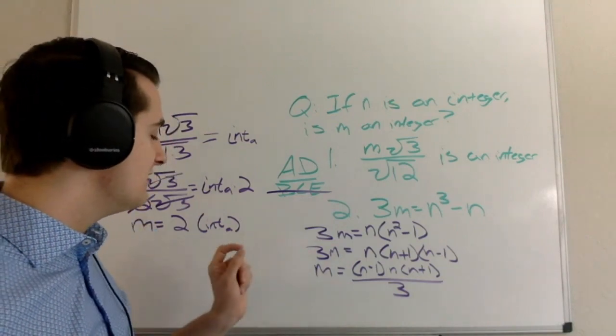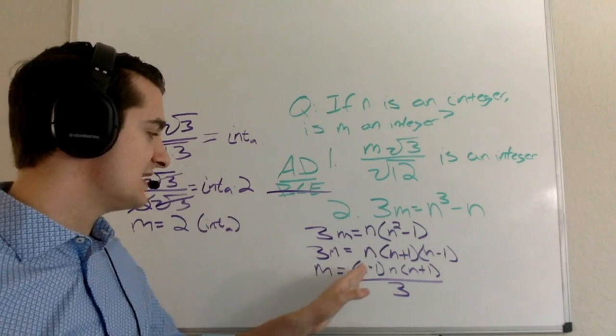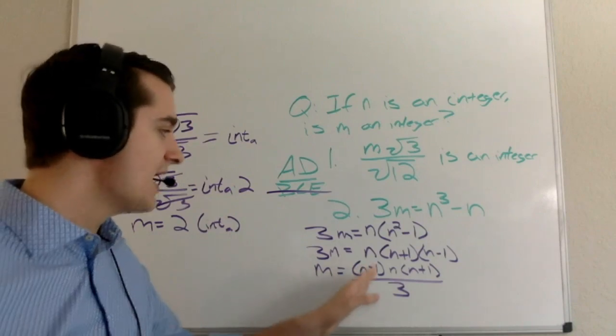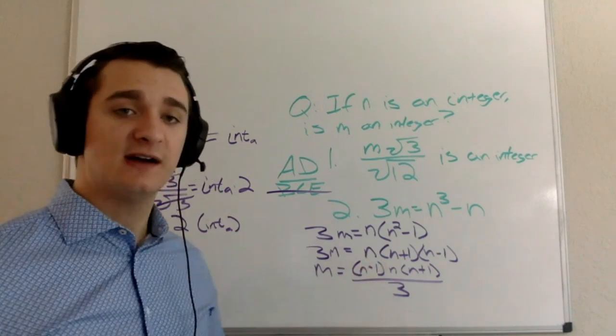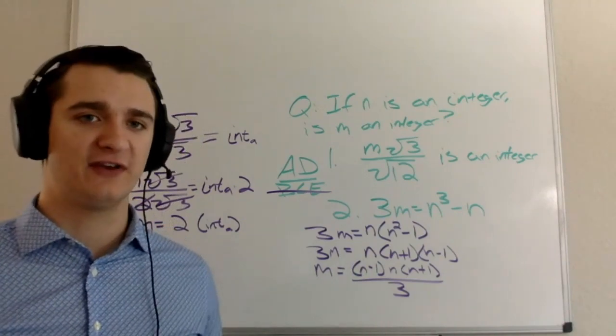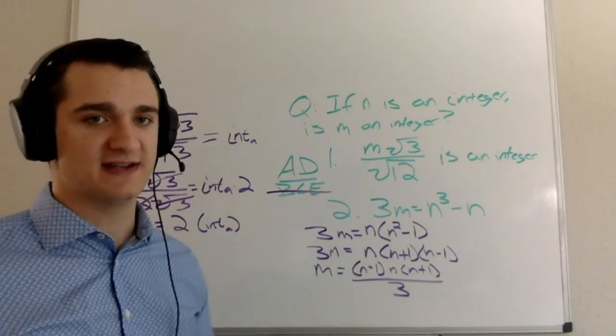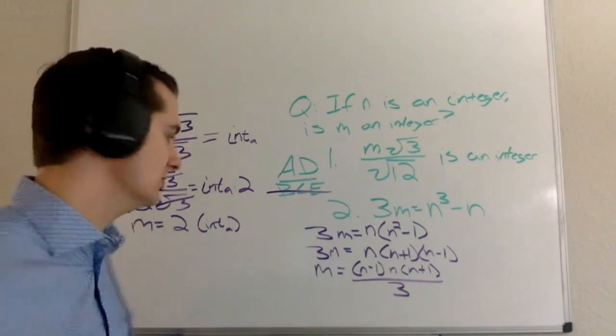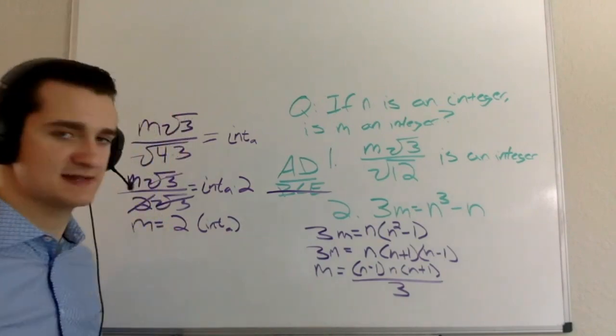Every set of 3 consecutive integers has to have a multiple of 3 in it. Why? Because by definition, a multiple of 3 is every third number, right? So 1, 2, 3 is a multiple of 3.